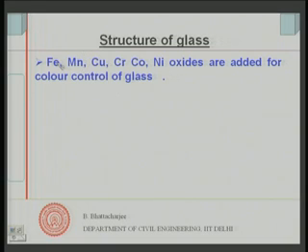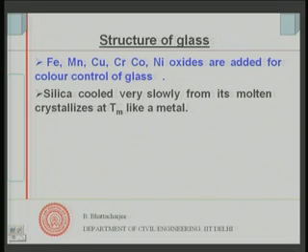For example, by percentage control of Fe together with other elements, you can get green or blue color and so on. Metallic oxides such as selenium oxide give you specific colors. So, color control can be done through this.